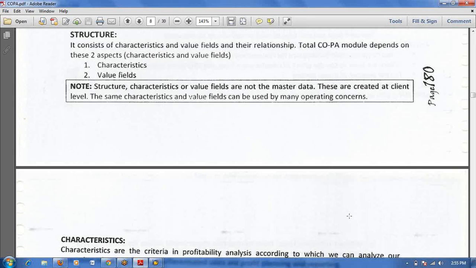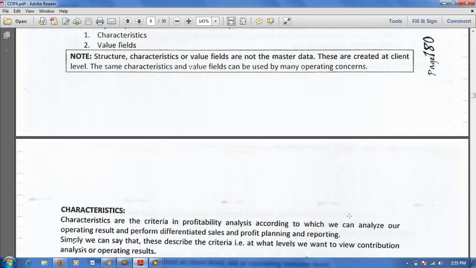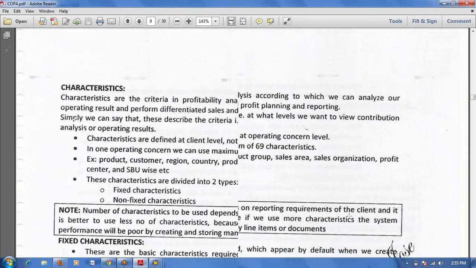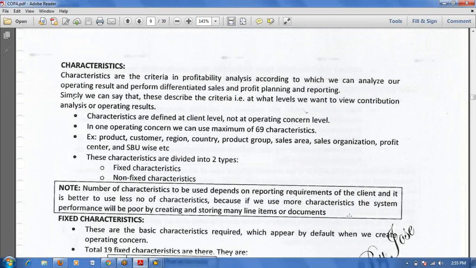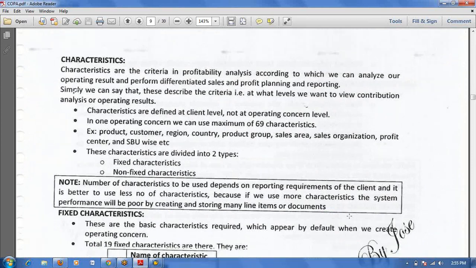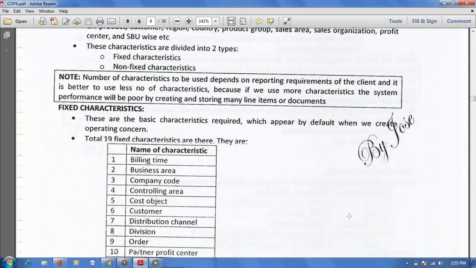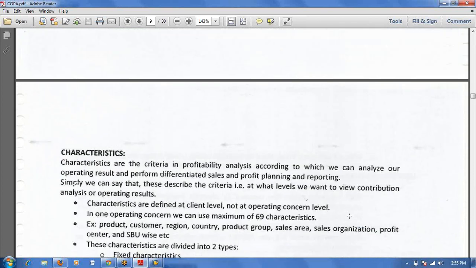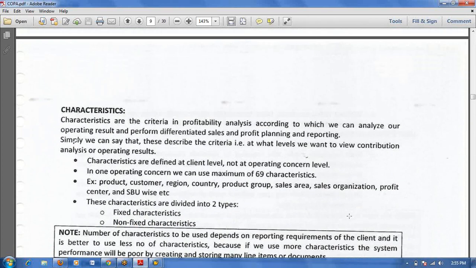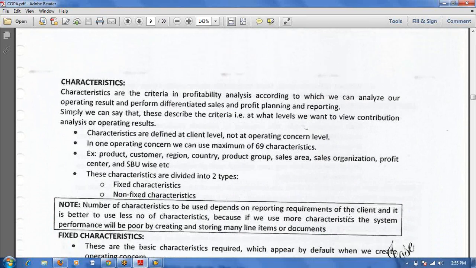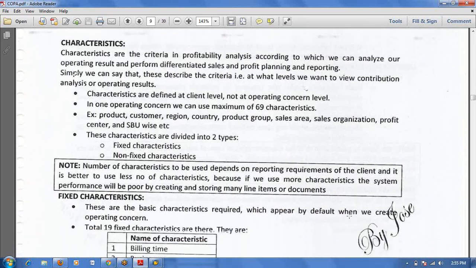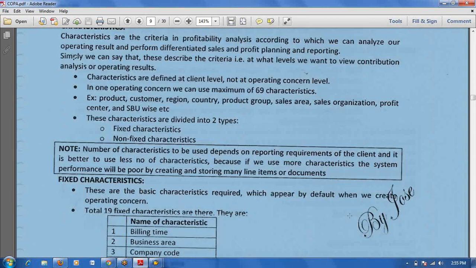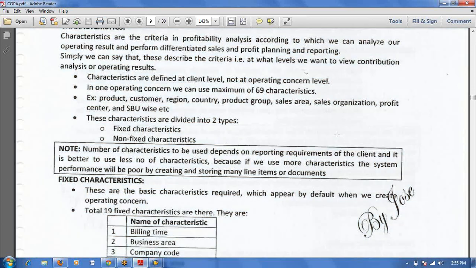Hari, can you add these two lines on when we use costing-based COPA and when we use account-based COPA, the difference actually? Yes, the difference I will explain in the last class. It will take one hour. That is very important, the costing-based COPA and account-based COPA.